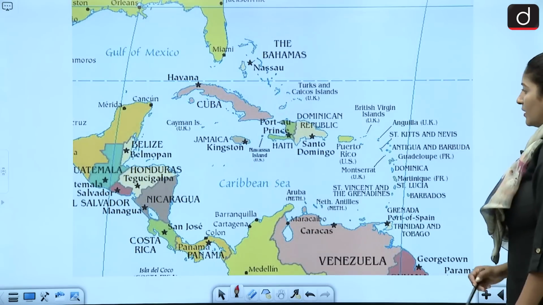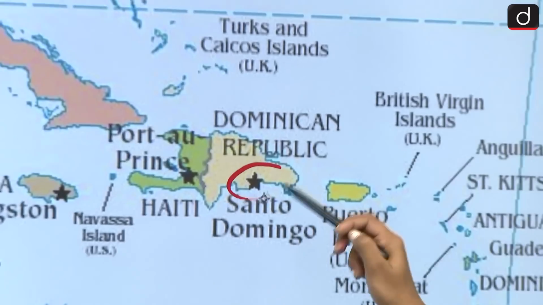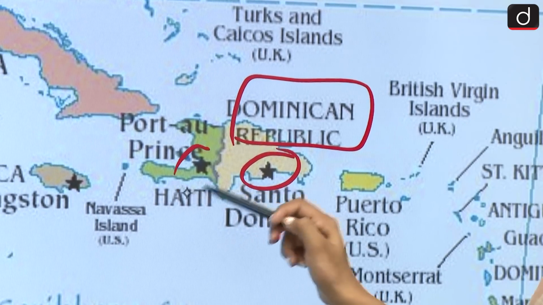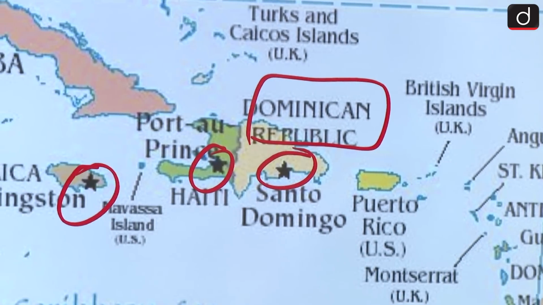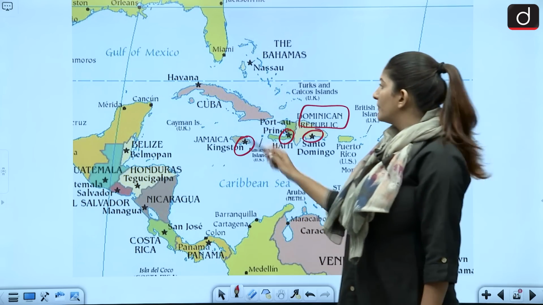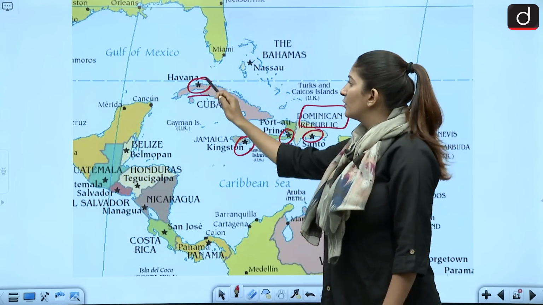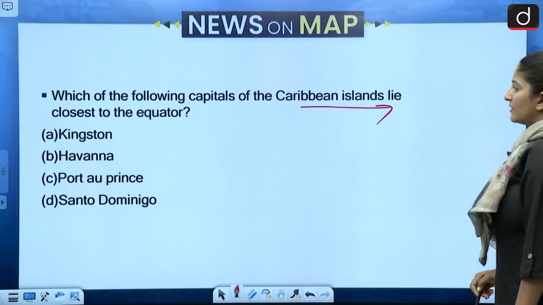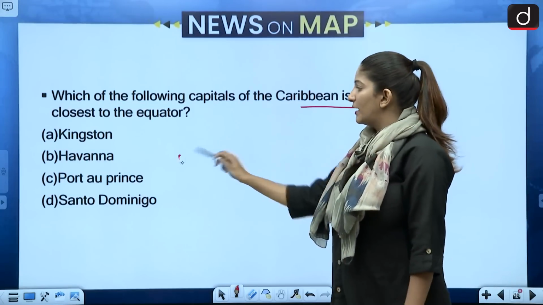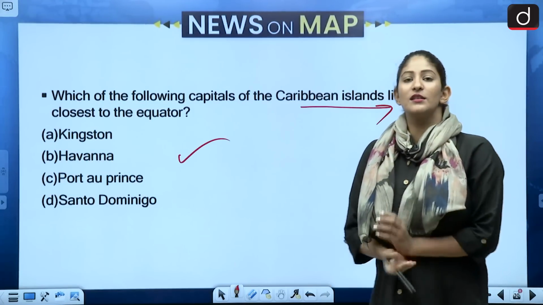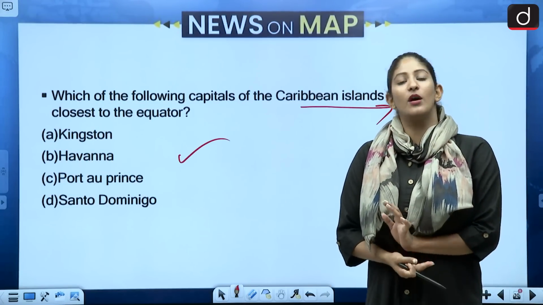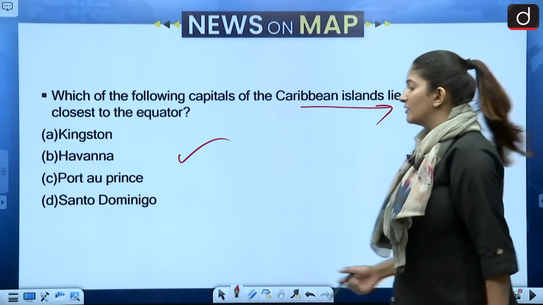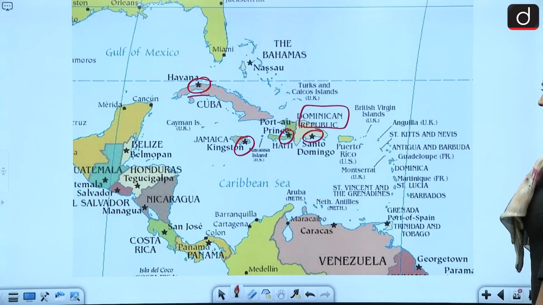So, let us see. Santo Domingo is the capital of Dominican Republic. Port-au-Prince is the capital of Haiti. Kingston is the capital of Jamaica. And Havana is the capital of Cuba, which is closest to the equator compared to the other 3. So the correct answer will be, of course, option B, that is Havana. Again, nearness to Tropic of Cancer, Tropic of Capricorn, equator, prime meridian, these can also be asked in your question with respect to news that has been there.